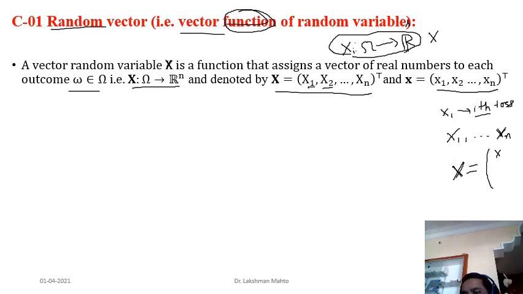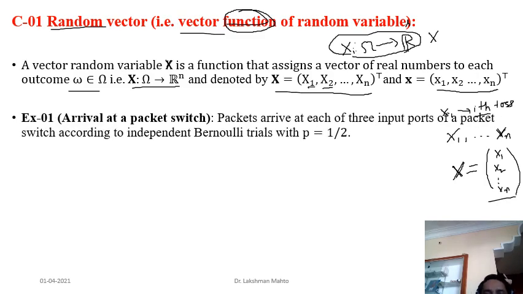That means X1 is talking about the outcome in the first trial. X2 is talking about the random variable associated with the second trial, and likewise. This representation you had already seen. So binomial you can very much write in terms of a random vector as well. So that is the story. But this one is a very trivial example. I will take some examples from practical scenarios.